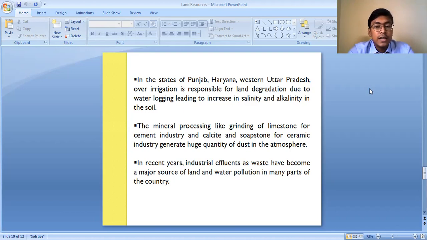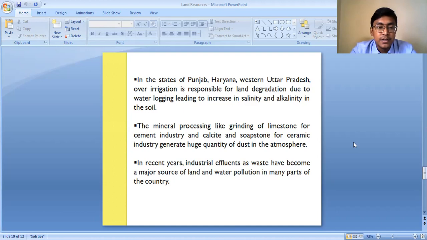How do they cause land degradation? The mineral processing, like the grinding of limestone for the cement industry and calcite and soapstone for ceramic industry, they generate huge quantity of dust in the atmosphere. So basically the mineral processing industries, just take an example of the cement industry. In the cement industry, the limestone is being grinded, means it is converted into powder to make the cement. So during the process of grinding of this limestone, what happens?